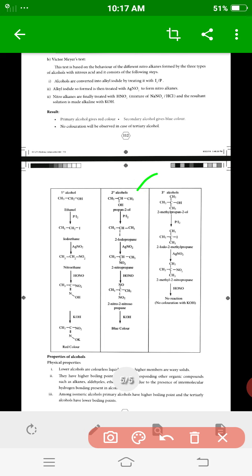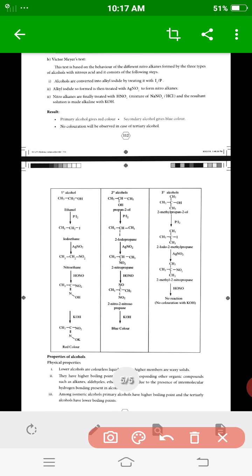Consider the secondary alcohol, propan-2-ol. Treated with iodine and phosphorus it gives 2-iodopropane. Adding silver nitrite gives nitropropane. Next, nitrous acid with potassium hydroxide is added, and a blue color appears for the secondary alcohol.